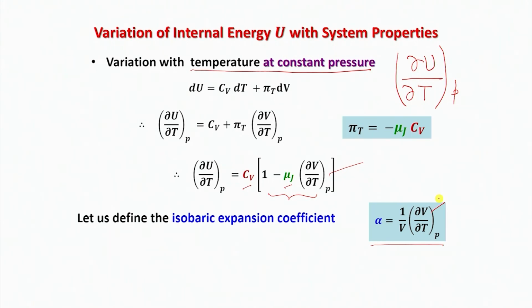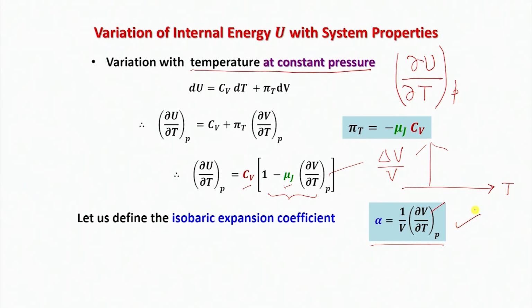Okay, so if you plot the fractional change in volume, that is delta V by V, against temperature under constant pressure, it will depend on the system how the system will change with temperature, and you can find out the slope of that curve, and that will give you alpha.